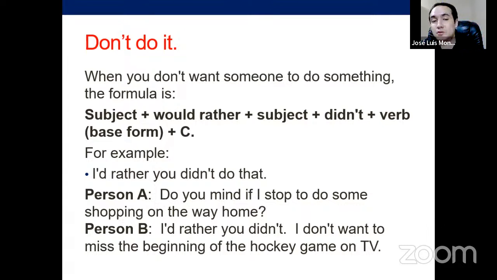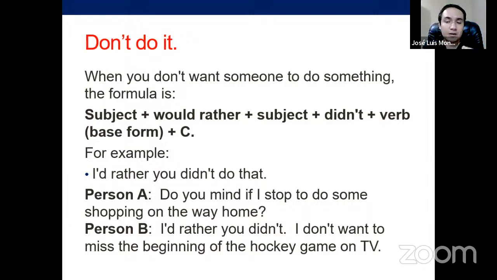So, when you don't want someone to do something, the formula is subject plus would rather plus subject plus didn't, because this is a negative simple past, right? And the verb in the base form. Same rules. I'd rather you didn't do that. I'd rather you didn't call me. I'd rather she didn't, what could it be? That she didn't watch that movie.